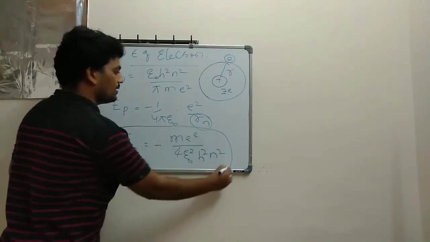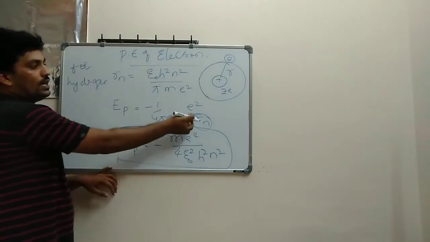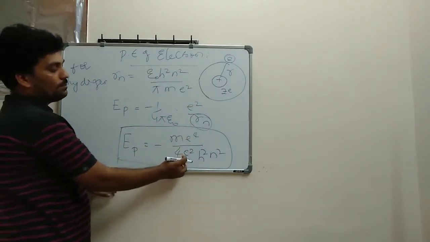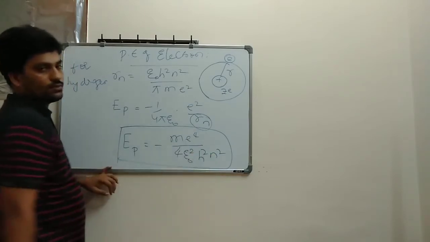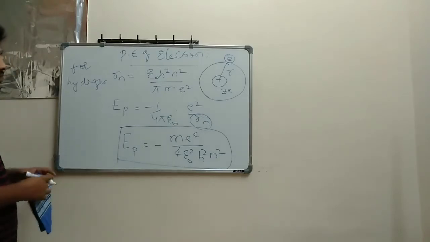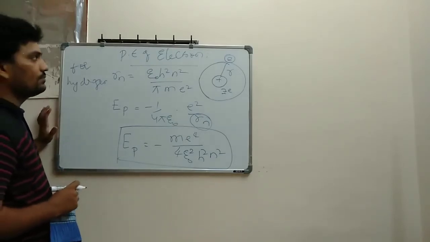This is the relation you get after substituting the Rn value: minus m e power 4 divided by 4 epsilon naught square h square n square. Please note it down. So this is your potential energy.